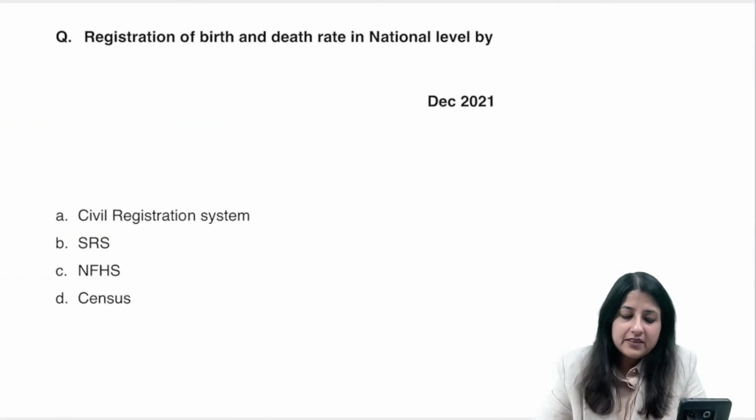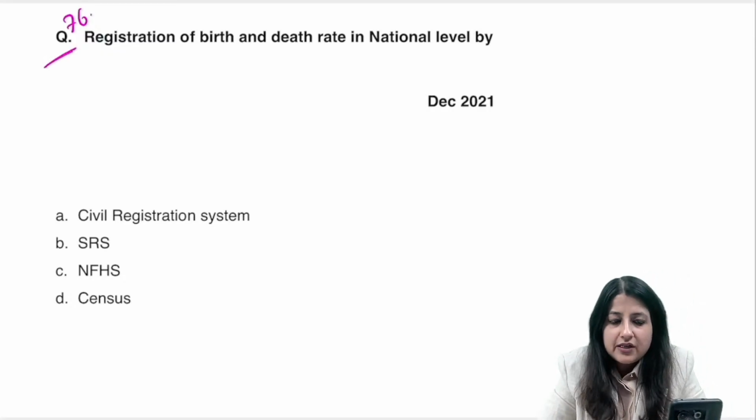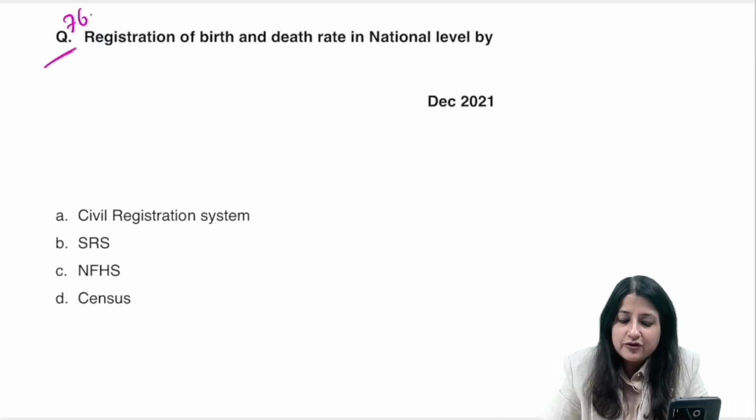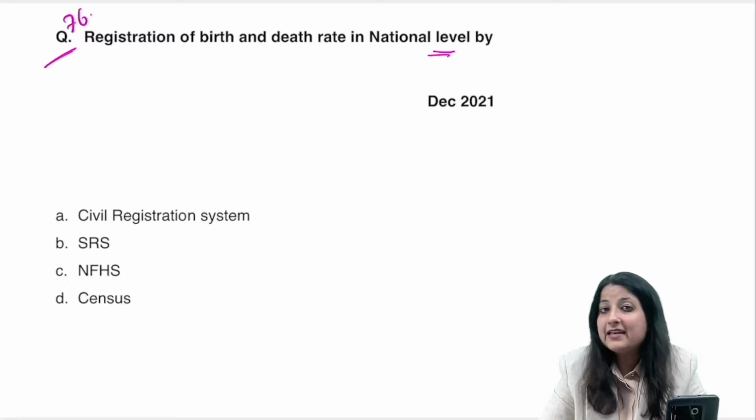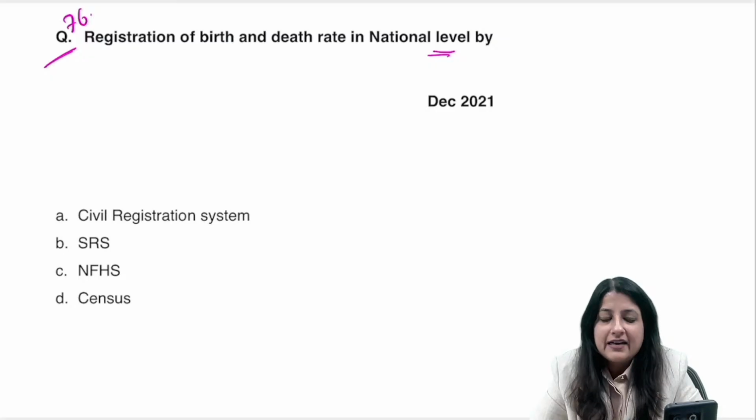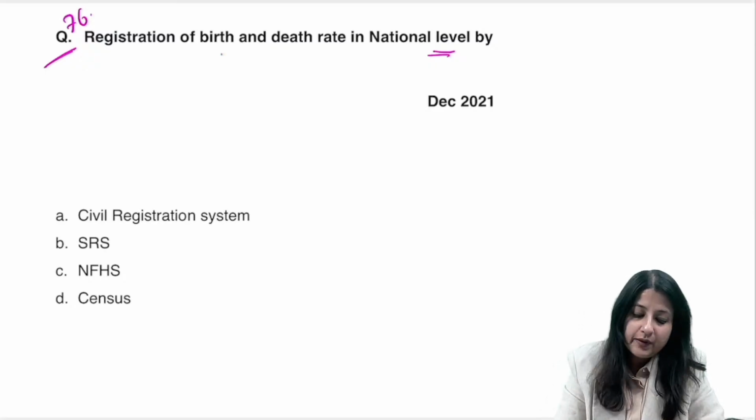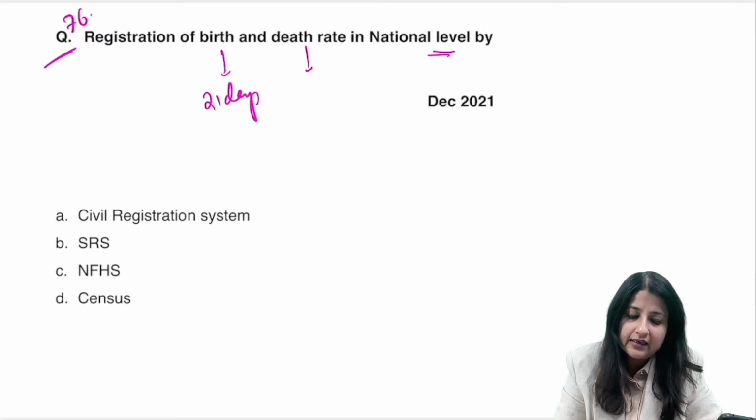So question number 76. What is the answer to this? Registration of birth and death at the national level is done by birth and death registration. Who does the birth and death registration? What is your answer to this one? Birth registration: birth has to be registered within 21 days and death has to be registered within 21 days.